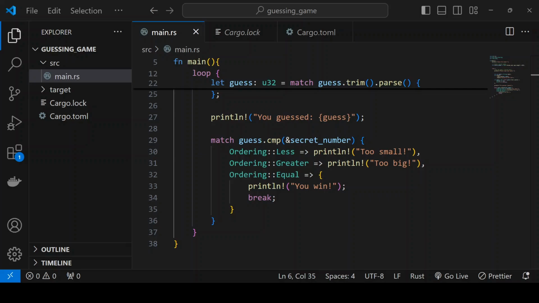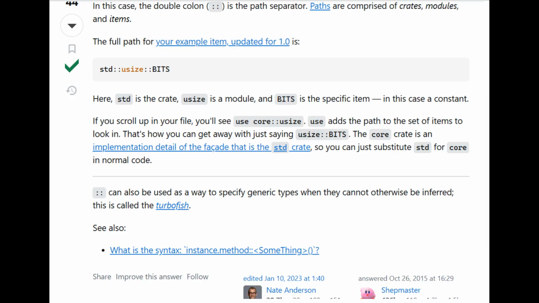There are aspects of this code I still do not understand. I think I view the two colons as getting a subfolder of a library, but I know that this is false. The reason why is that when importing std::io, we still have access to std. Some part of my model is incorrect and I need to fix it. Googling it, I found a Stack Overflow article that says they are path separators. Looking at the documentation, I was unsure as they showed many cases and I assume there's some overarching principle here.